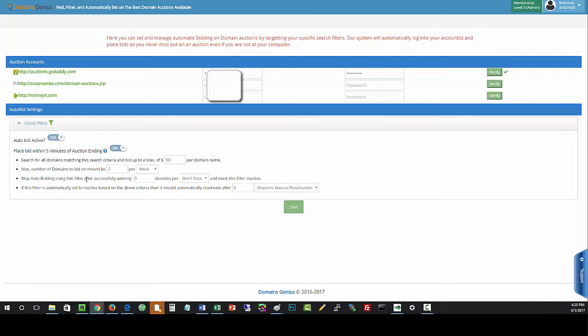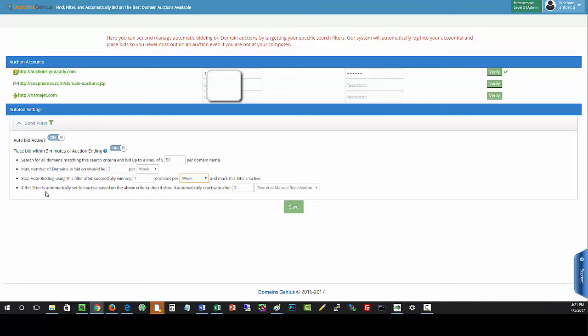I want you to stop auto bidding if we actually win one of these. I only want 1 domain a week. We're going to try to bid on 2, and if we win that, great, but as soon as we win 1, we're going to stop. So stop auto bidding using this filter after successfully winning 1 domain per week. Again, you can change it to day, week, month, or don't stop. If you select don't stop, it'll just keep going indefinitely. But for the purpose of this, I'm just going to say I only want 1 per week.